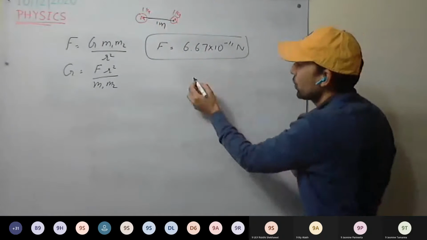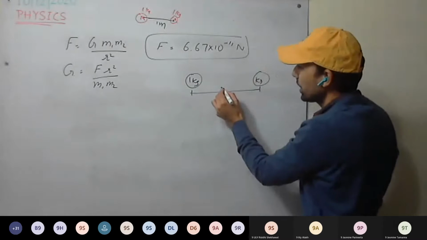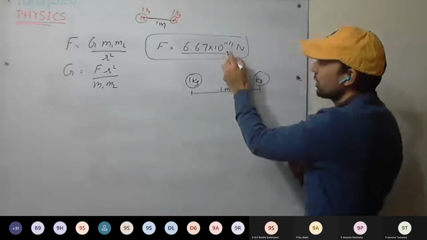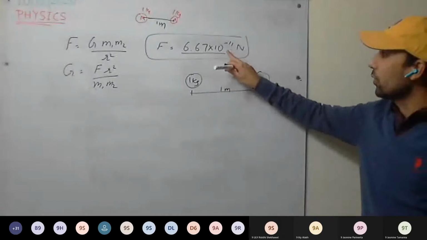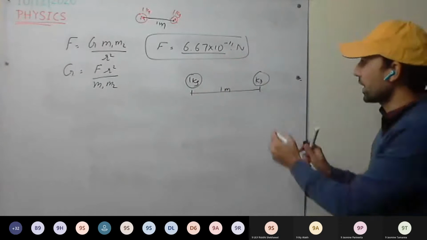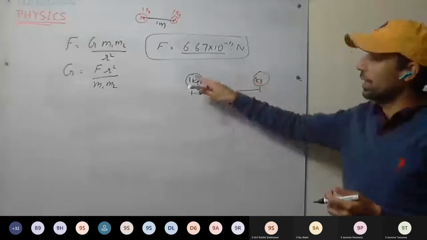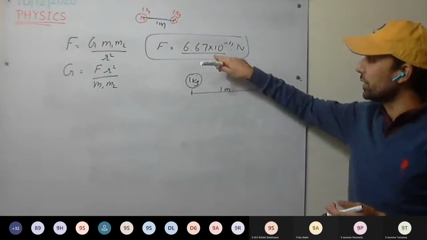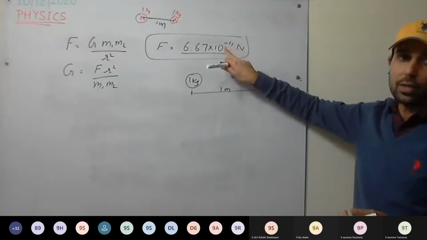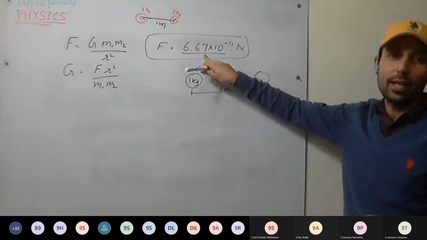Okay, so this is the force between two bodies of 1 kg each when their separation is 1 meter. What will be the gravitational force between these two bodies? It will be 6.67 into 10 raised to power minus 11 Newton. It is a very weak force. You can see 10 raised to power minus 11, a very small value. Therefore, the gravitational force between such bodies is very less.